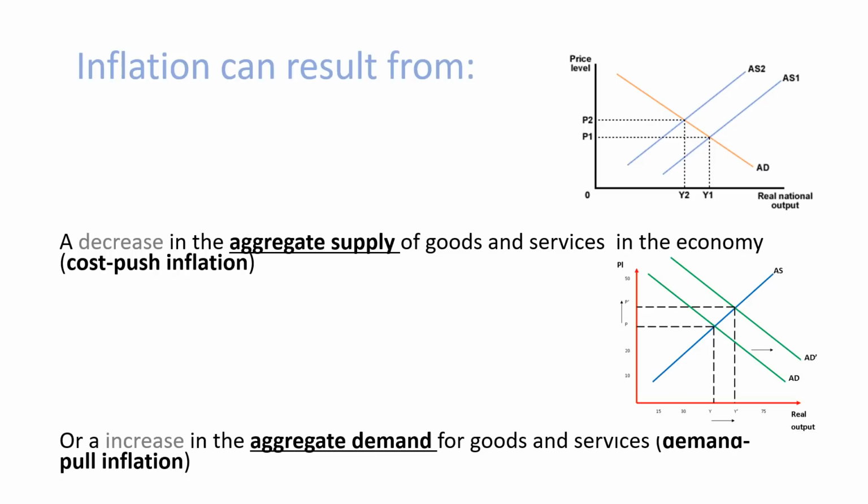Inflation can result from a decrease in the aggregate supply of goods and services in the economy. That's known as cost push inflation. Or it can be caused by an increase in the aggregate demand for goods and services. This is known as demand pull inflation.